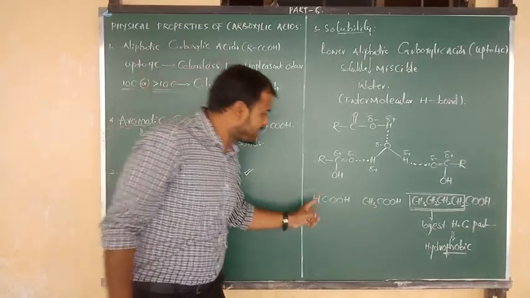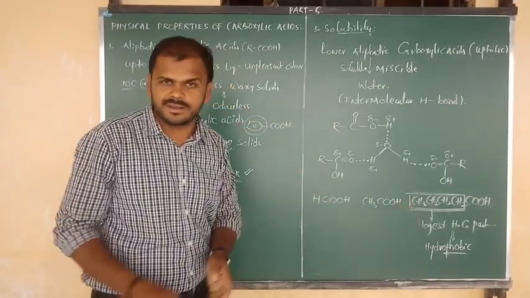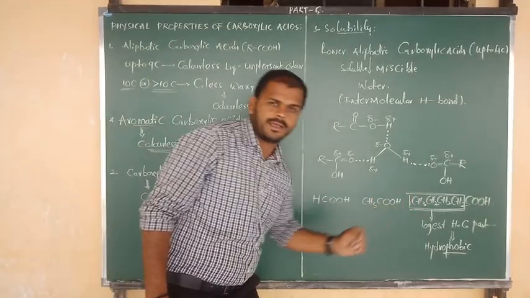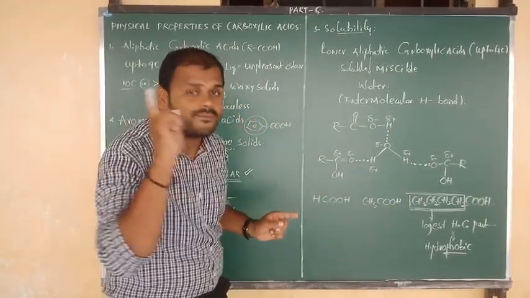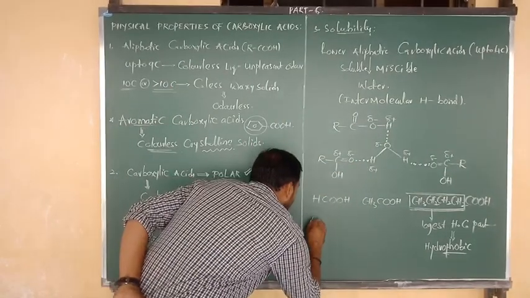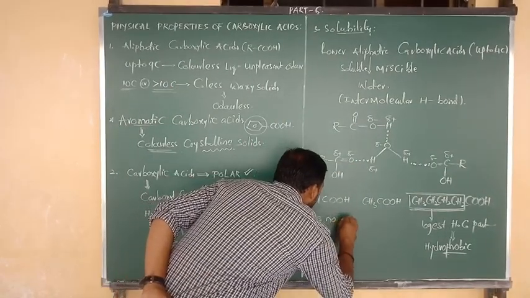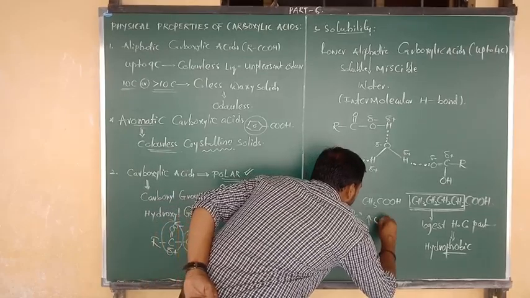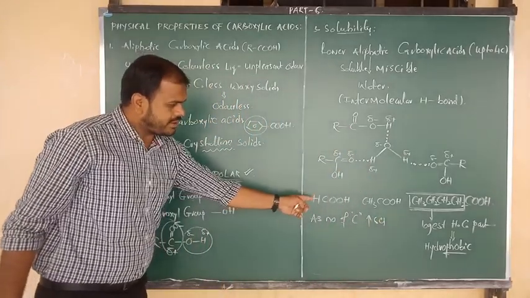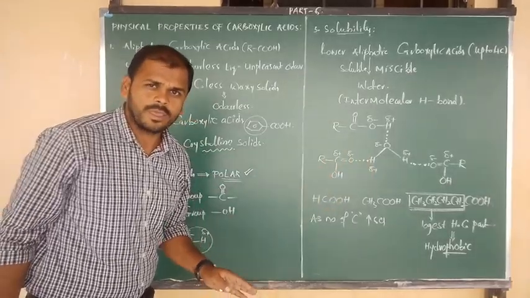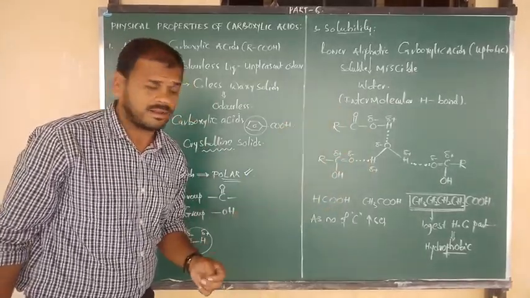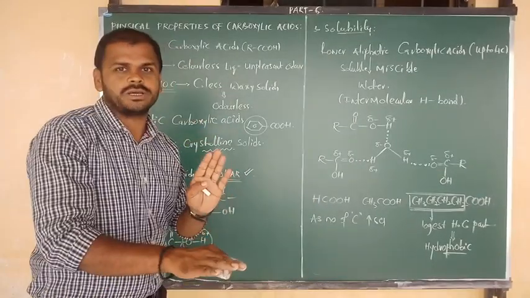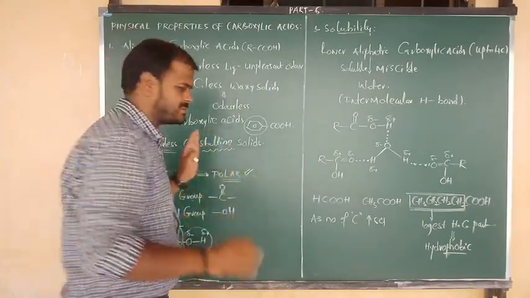Okay, so based on these three examples I want to say one thing clearly. Here is 1 carbon, here is 2 carbon, here is 5 carbon. So what happened here? Number of carbons increases. So one statement is: as number of carbons increases, their solubility in water decreases.